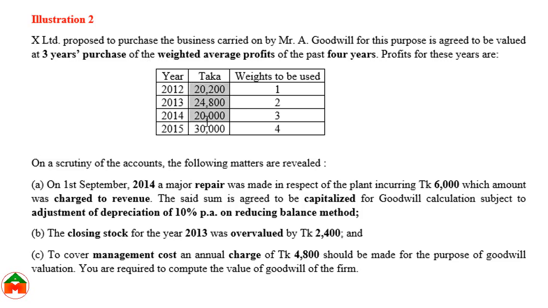And since these are the recent years, this profit will get more weightage. Here we can see the weight of the recent year is 4, and the previous years 3, 2, and 1. In this way, we will apply weights to these profits.